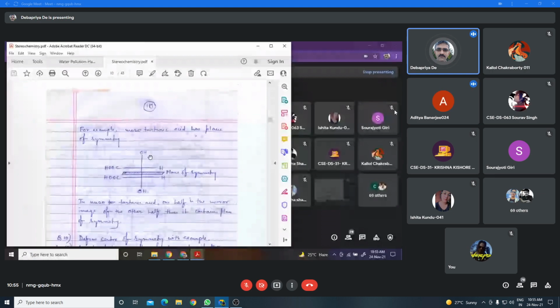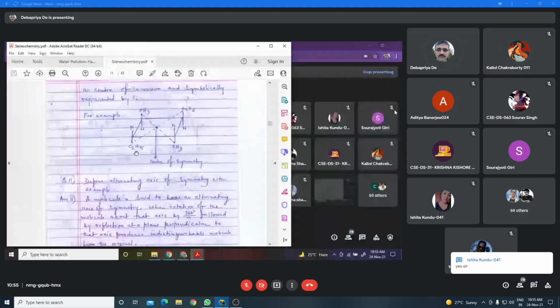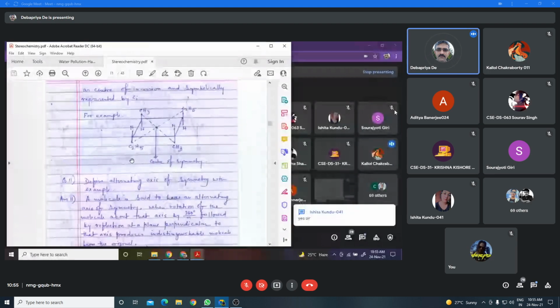Now I shall discuss the center of symmetry. Symmetry মানে কি? Center of symmetry. Okay, very good. Ishita has answered that. Yes, very good.